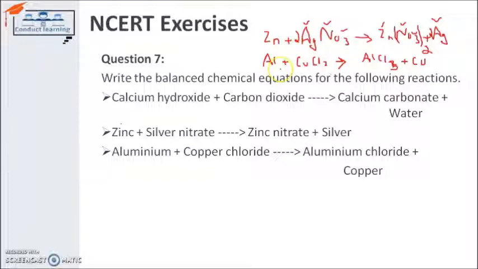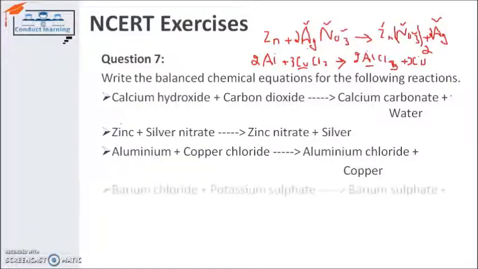Aluminium has 1 on the reactant side and 1 on the product side, balanced. Copper is 1 on both sides, balanced, but Cl is not. So I write 3 here, for example, to balance it. Now it becomes 3, so I have to write 2 here to balance it, so it becomes 6. Chlorine is balanced now. But what about aluminium? Aluminium has 2 atoms on the product side and 1 atom on the reactant side, so I have to write 2 here. So it will be balanced. And what about copper? Copper has 3 atoms on this side but 1 atom on this side, so I have to write 3. So it becomes the balanced chemical equation.